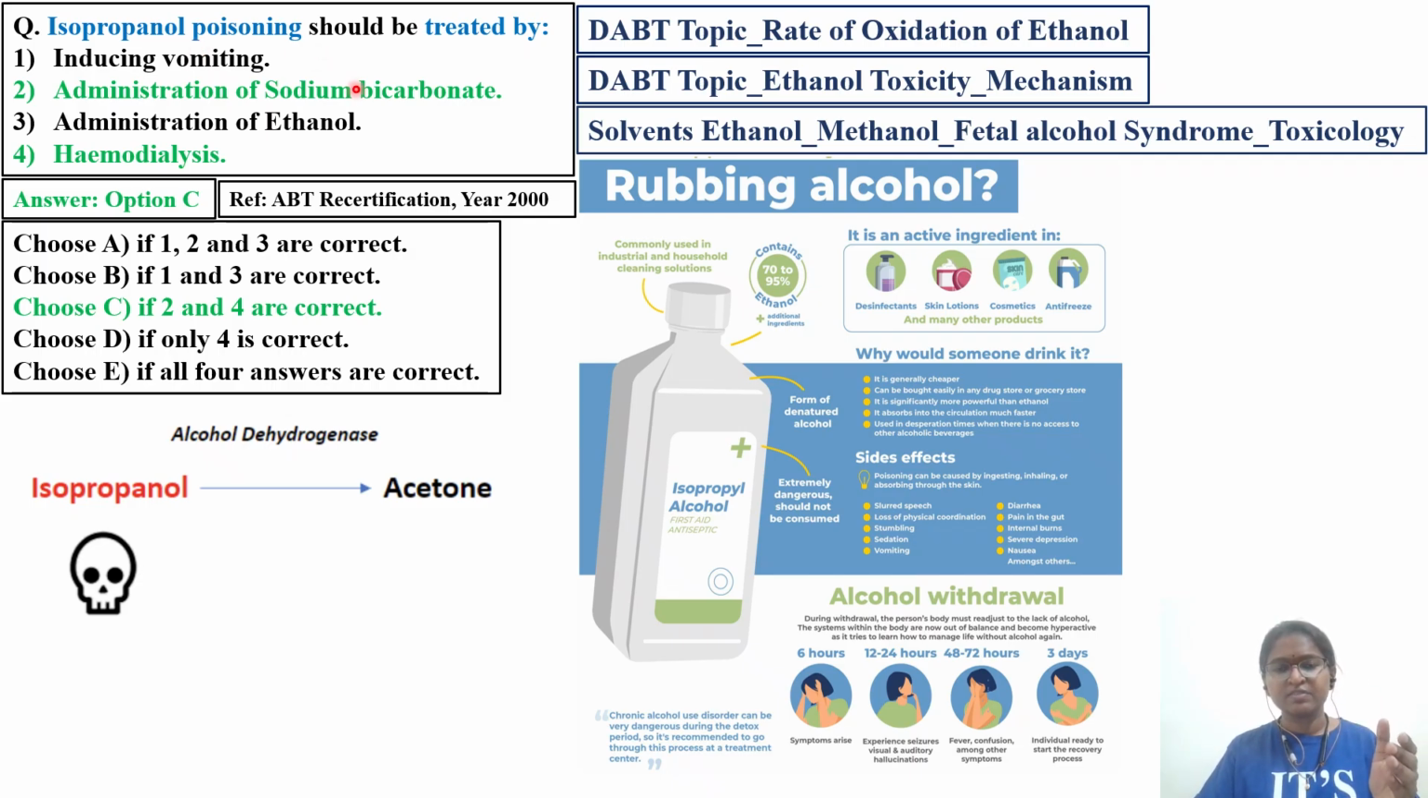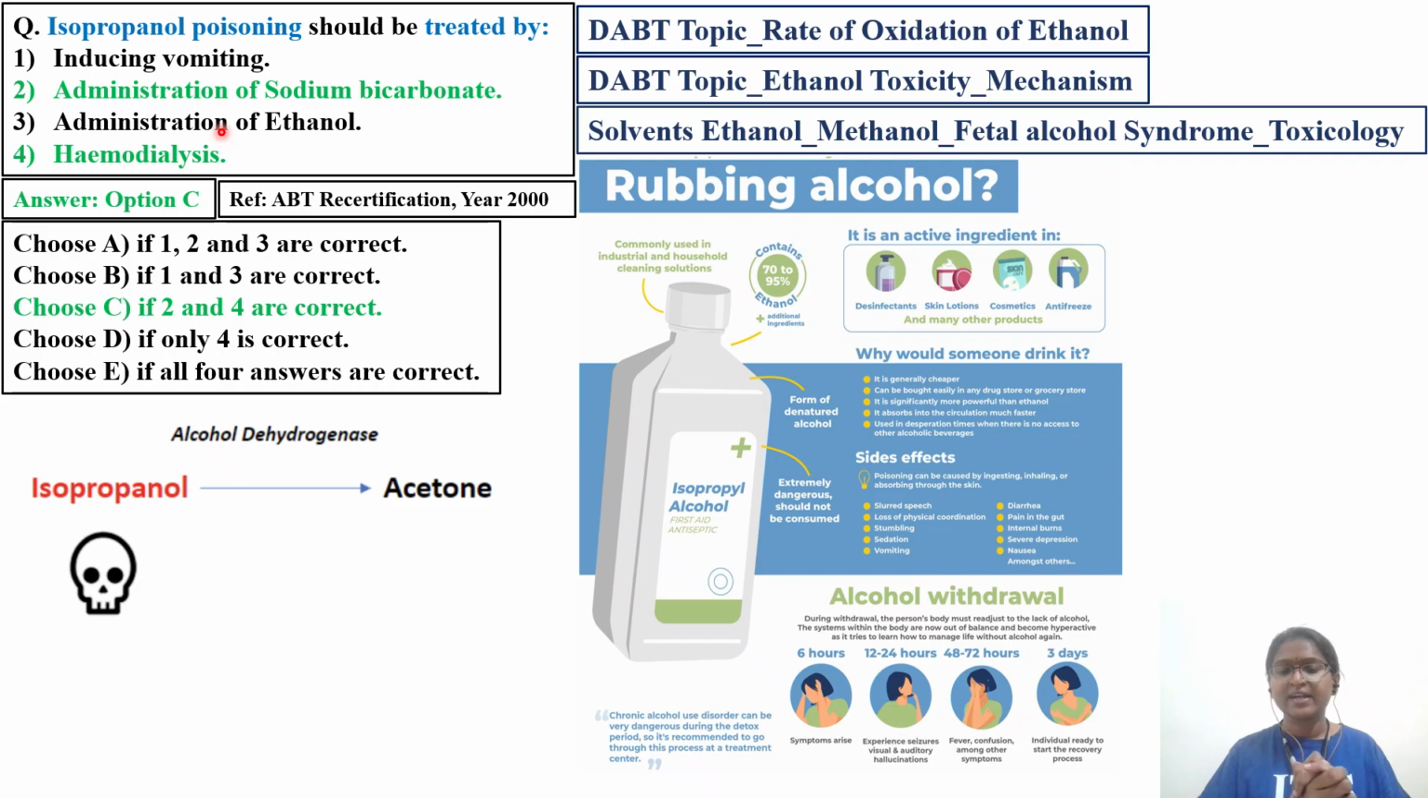Commonly this isopropyl alcohol is called rubbing alcohol. If there is suicidal intention, or accidentally somebody has consumed isopropyl alcohol, and that patient is brought to the emergency department, how are you going to treat it? By administration of sodium bicarbonate, NaHCO3, as well as hemodialysis. By dialysis you can remove this solvent from the plasma, from the blood of that patient. Emetics, that is inducing vomiting, is not the choice in alcohol poisoning.